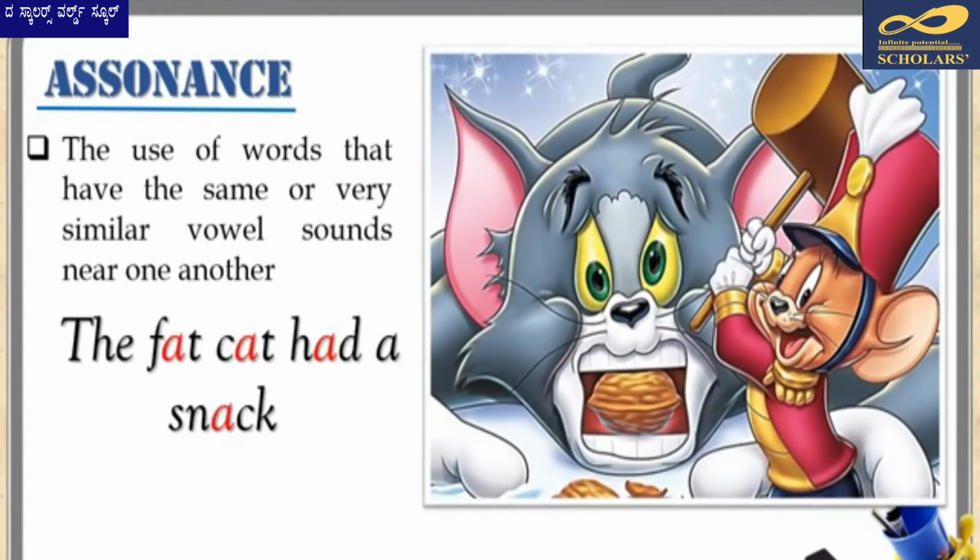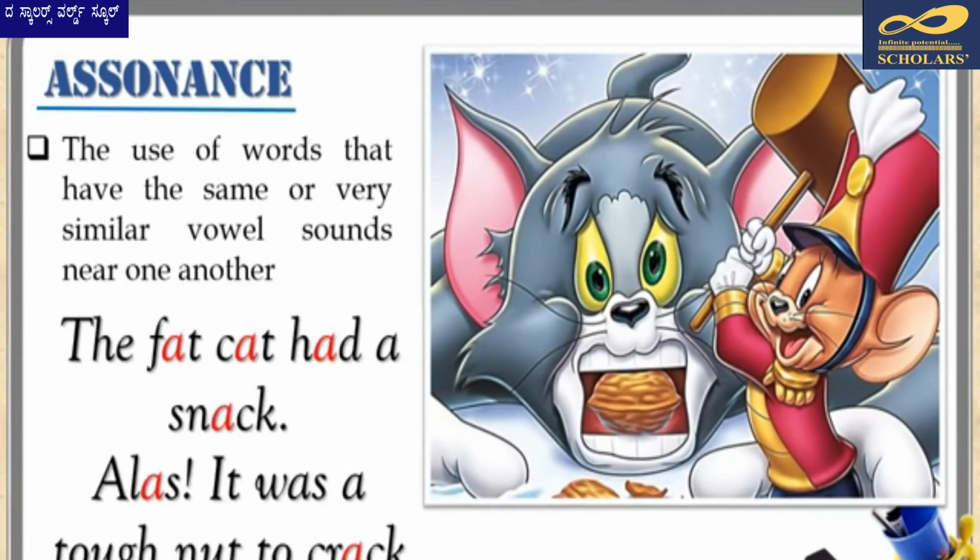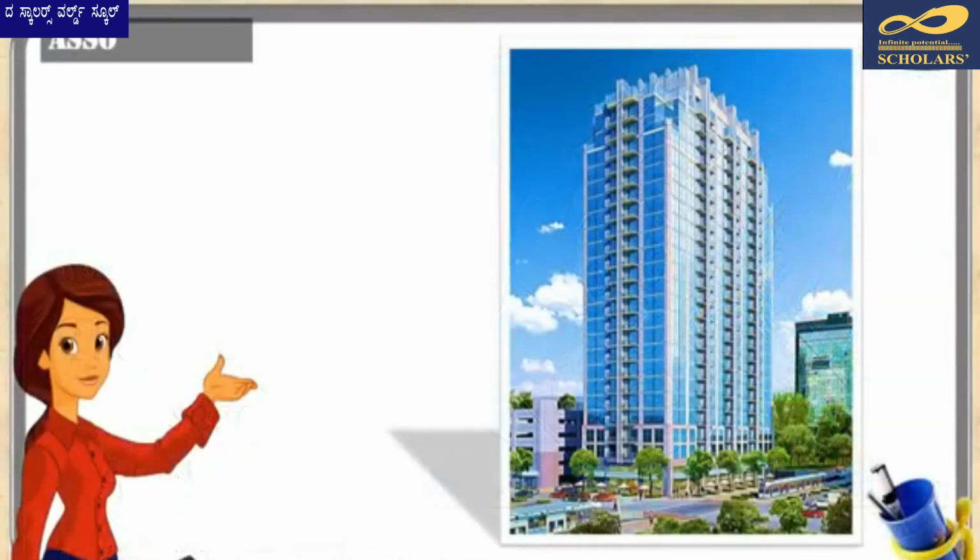Consider these lines. The fat cat had a snack. Alas, it was a tough nut to crack. We see that the vowel sound of A gets repeated in words that are close together in these lines, producing a very cool effect. These words are fat, cat, had, snack, alas, and crack.